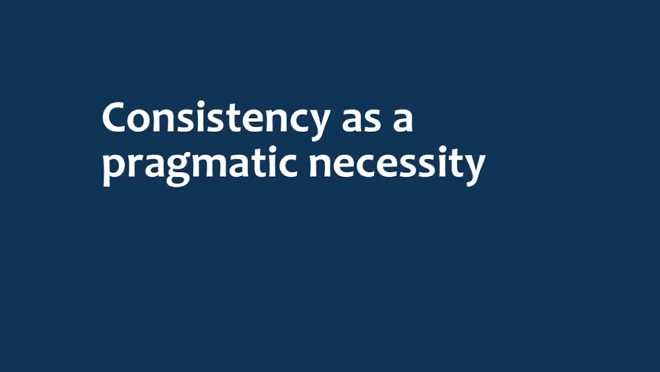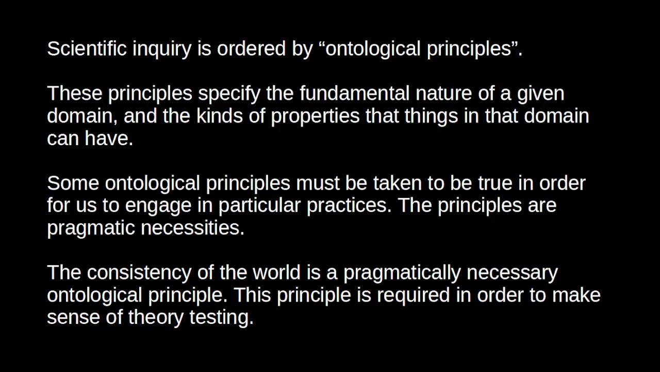Okay then, a final objection to Collivan's argument is that we must assume the consistency of the world as a pragmatic constraint in order for science to proceed at all. Consistency can be treated as an ontological principle in the sense discussed by Hasok Chang. So I have a video called Science and Metaphysics where I discuss ontological principles in a bit more detail. I will link that in the comments, but the basic idea I think is fairly simple.